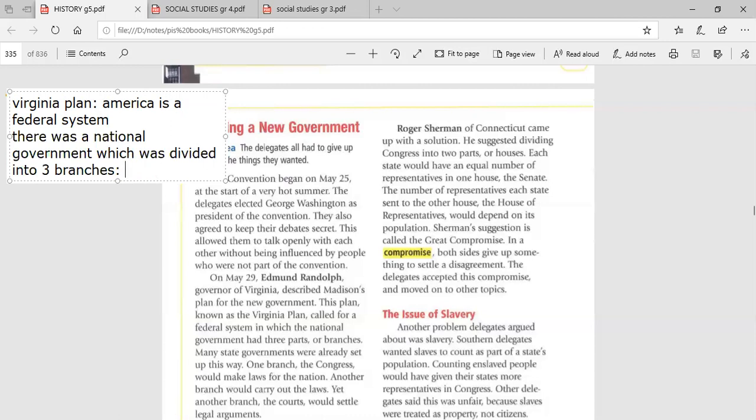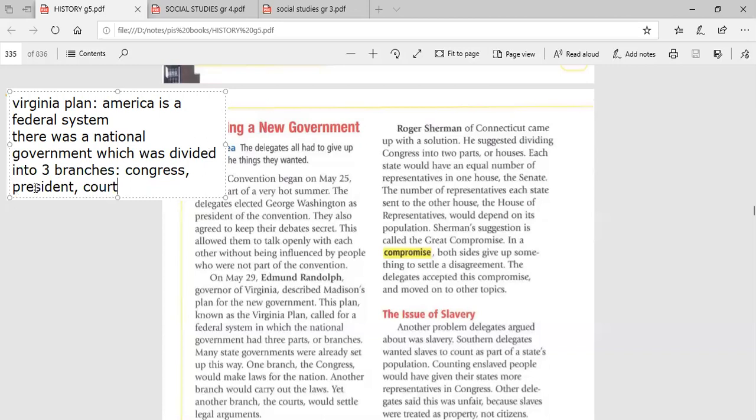The branches are the Congress, the President, and the Court. Okay? Here, the Congress is called the legislative branch. This branch of the Congress is called the legislative branch, and the Congress is responsible for making laws. Who makes the laws and who writes the laws? The Congress. Okay? That's the first one.